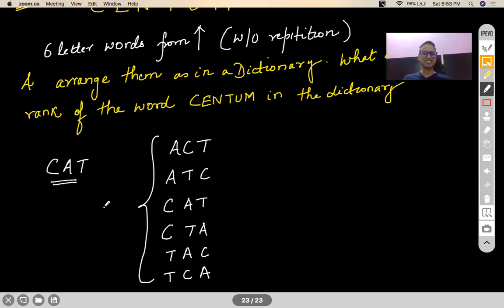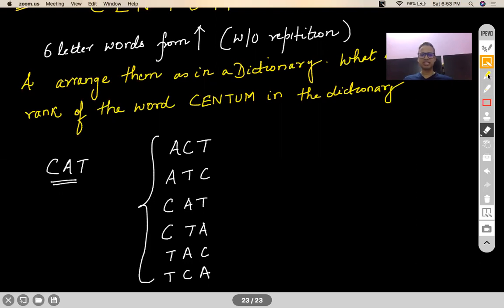CENTUM will be the first. Are you sure? Tenth. Alphabetical order.